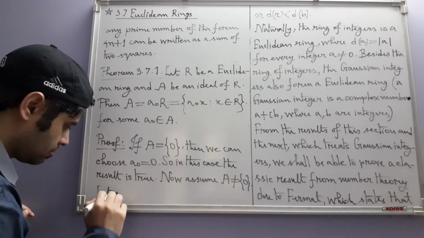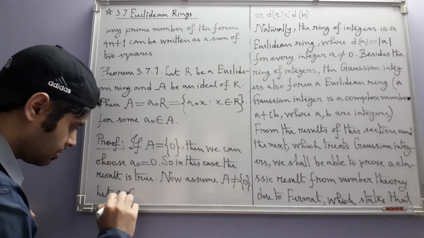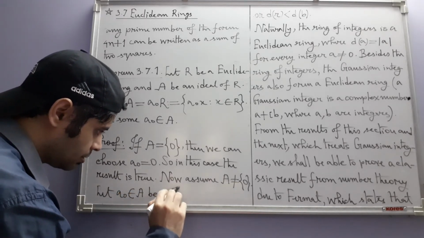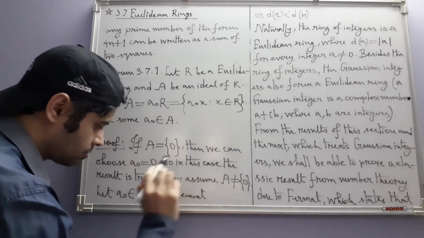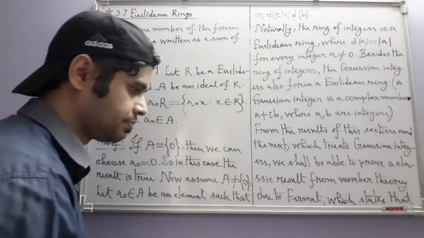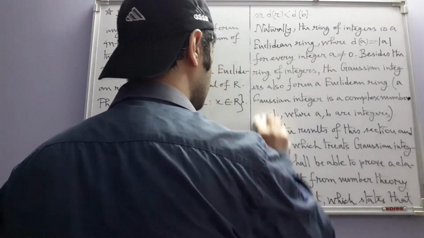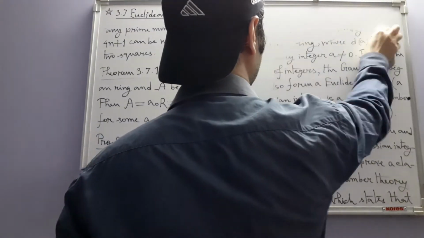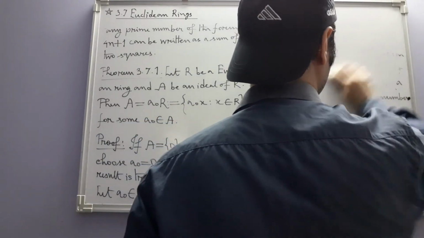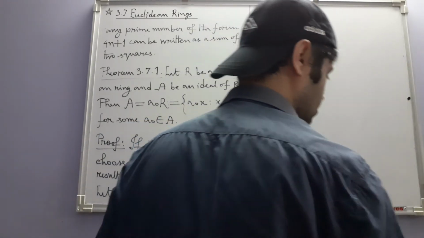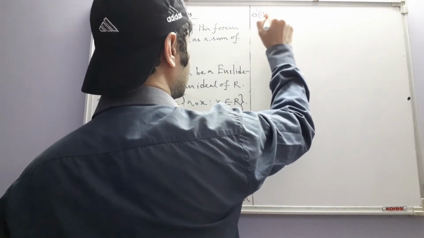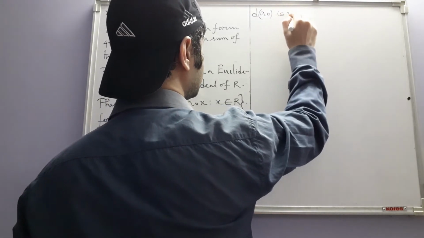Let a naught belonging to A be an element such that D of a naught is minimal.